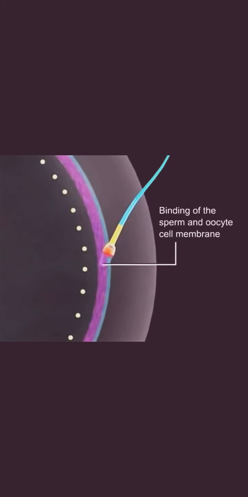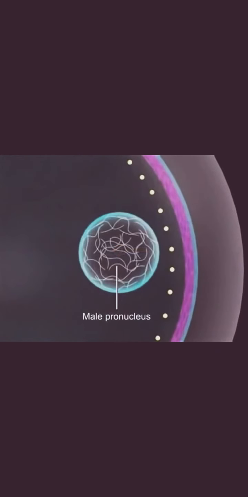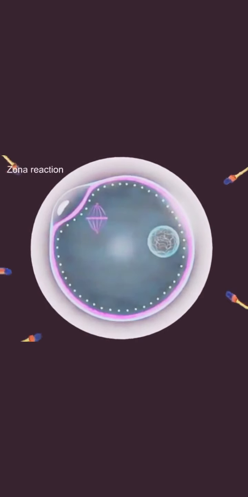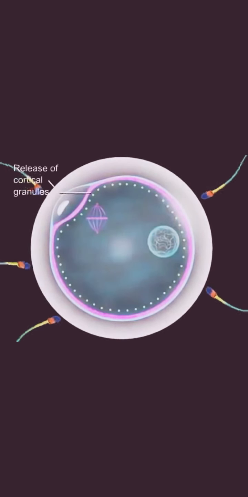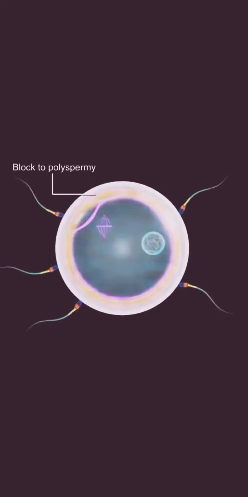Soon after this, zona reaction or zona hardening occurs along with the oolemma block, which is caused due to the release of cortical granules by the oocyte, which prevents other sperm entering the oocyte.